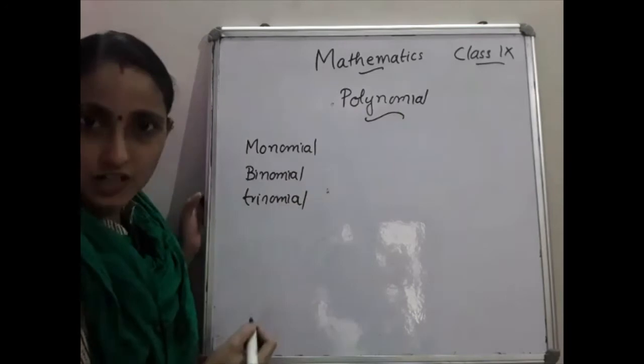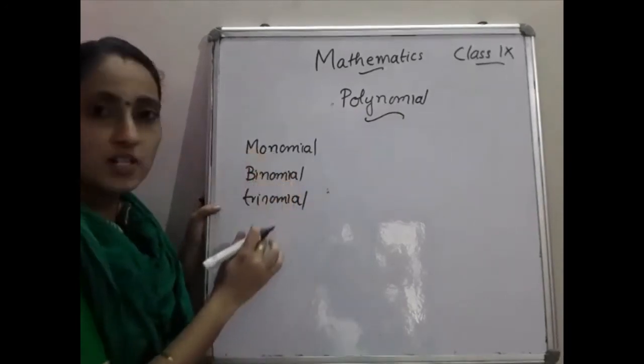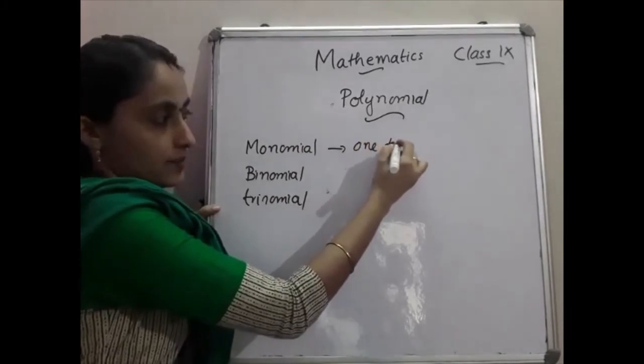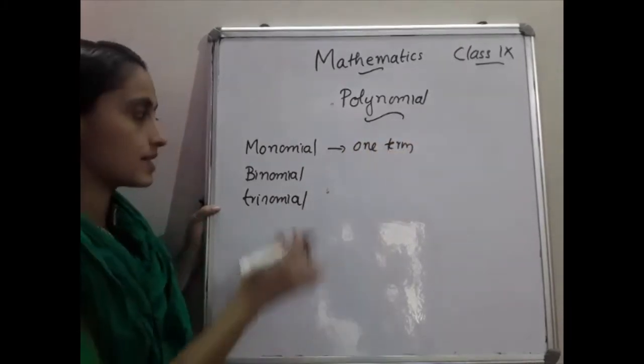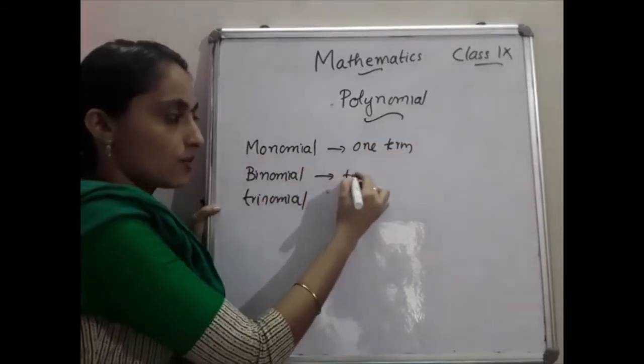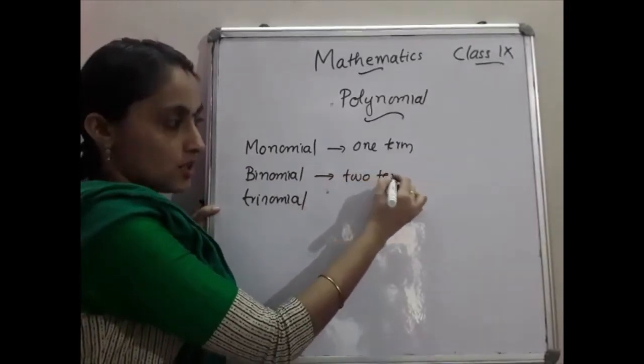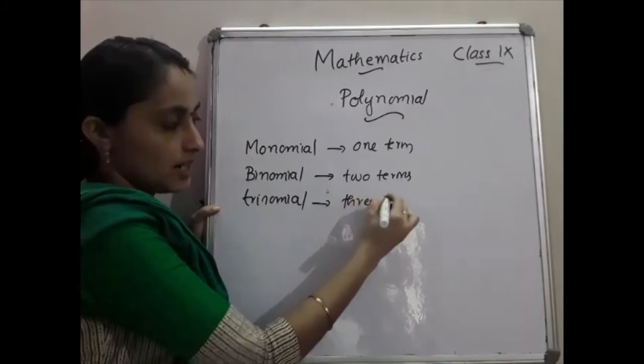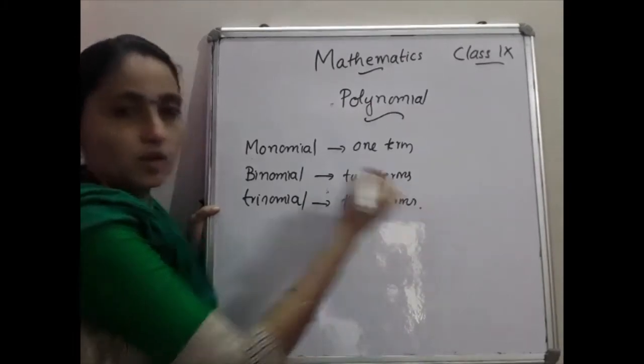Based on the number of terms, a polynomial is classified as monomial, binomial, or trinomial. Monomial means what? Only one term. A polynomial having only one term is said to be monomial. Binomial means what? It contains 2 terms. And trinomial means what? It contains 3 terms. Okay.